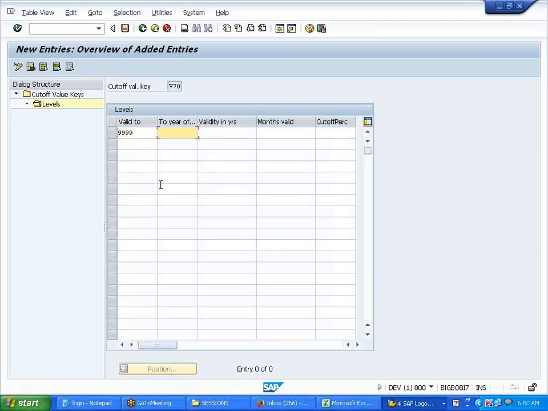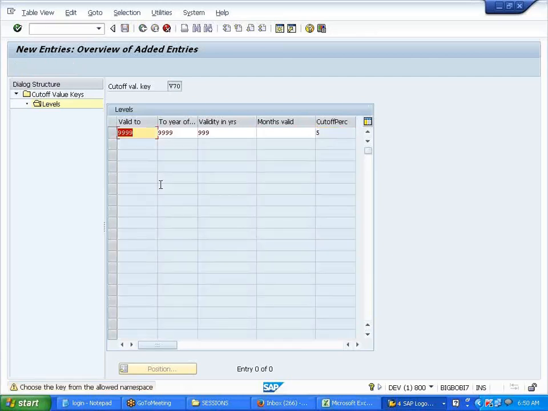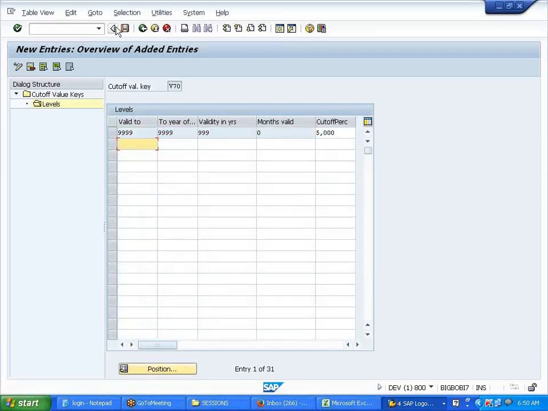Validity in years also I'm keeping 999. Till months valid, you can maintain it, I'm not maintaining anything. How much did we say? 5%, right? Save it.